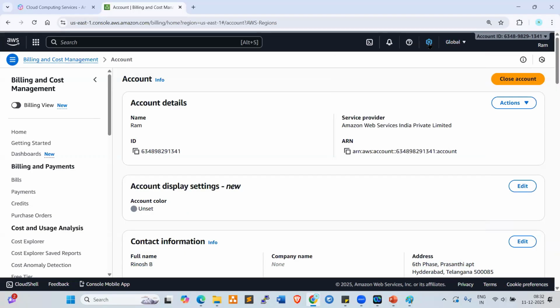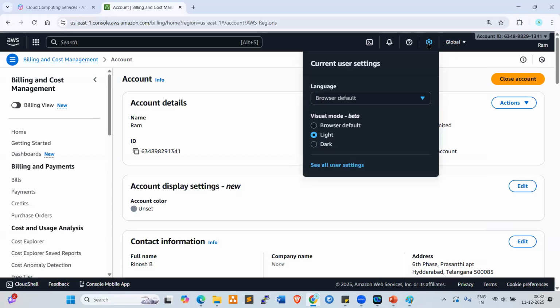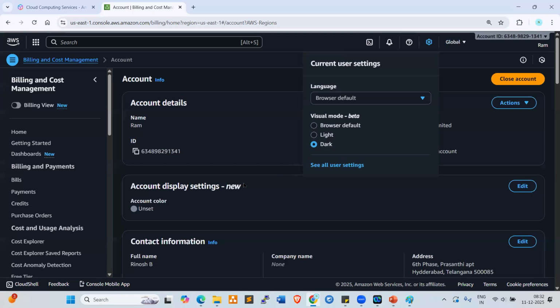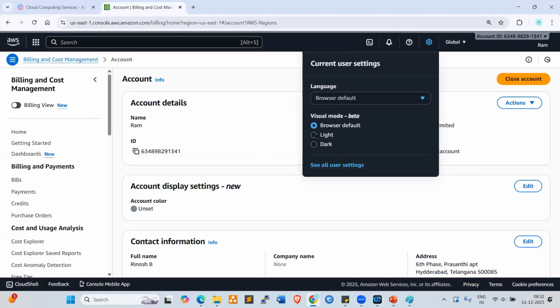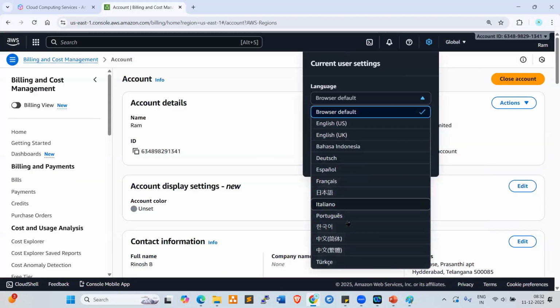Next one, look at here. So this is the settings tab. Here you can change your console background. Currently we are using light, right? If you want to change to dark, click here. Look at here. You can customize as per your requirement, right? So here, browser default, select here, or else light you can select, or else you can customize anything. Even language also can be changed. So in Europe and China, they use their local language. You can change the language also here, right? If you want to change the language. Okay. Yeah.